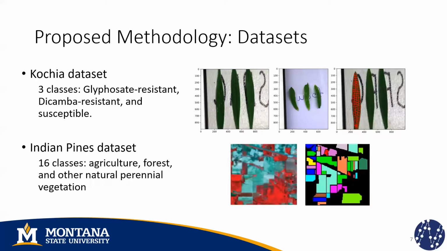In this work, we are using two hyperspectral datasets. The first one is the Kocha dataset. It contains images of the wheat Kocha, and we have three classes of it. The first one is resistant to the glyphosate component of some herbicides. The second one is resistant to the dicamba component, and the third one is susceptible to any kind of herbicide. These differences cannot be seen in color images. That's why we need to use multispectral or hyperspectral images. The second dataset is Indian Pines. It is an aerial image that contains 16 classes, among agriculture, forest, and other kinds of vegetation.